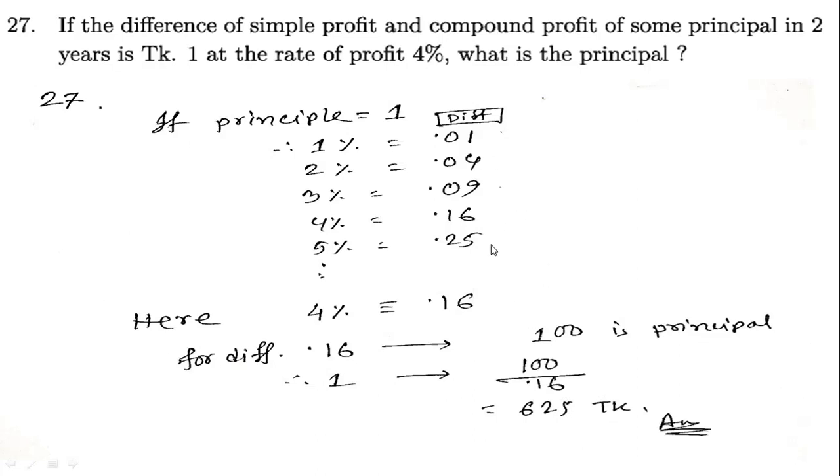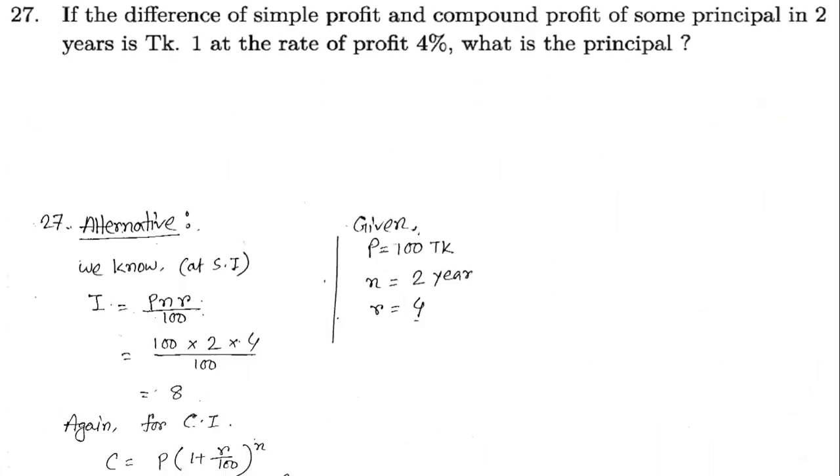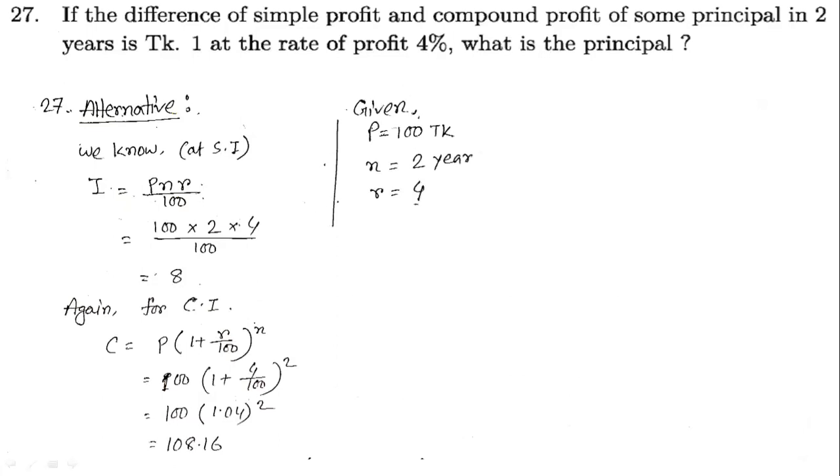But if you face some difficulty with this part, you may go this way. This is the original system. Here P is assumed to be 100 taka, N is 2 years and R equals 4. So simple interest I equals PNR by 100, that is 100 into 2 into 4 by 100, which is 8.